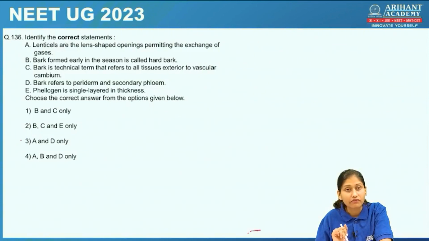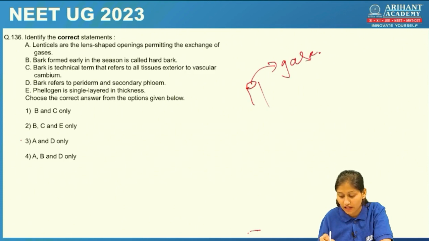Then we are supposed to identify the correct statement. Lenticels are lens-shaped openings permitting the exchange of gases. Yes, students, lenticels are lens-shaped openings in the bark which allow the gaseous exchange of the plant. See, in young plants, that is in the young green stem, there is presence of stomata.